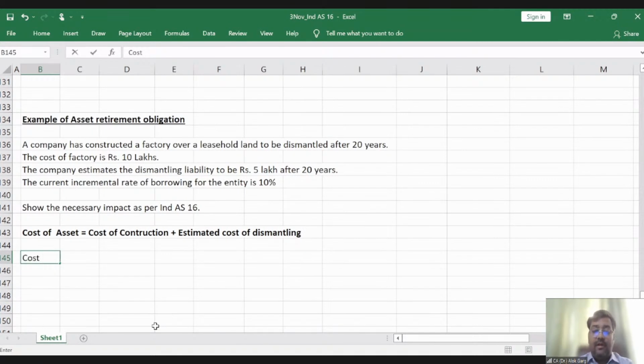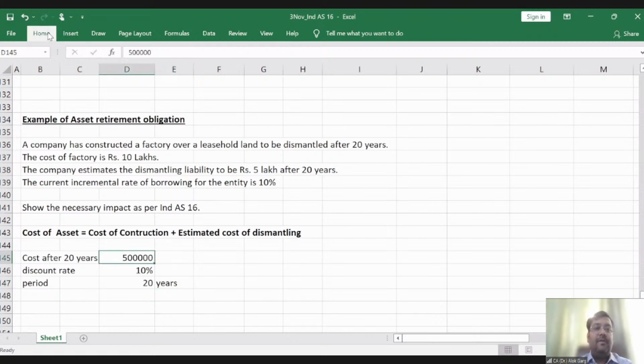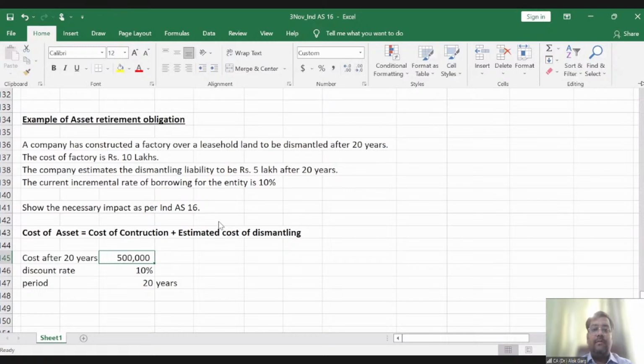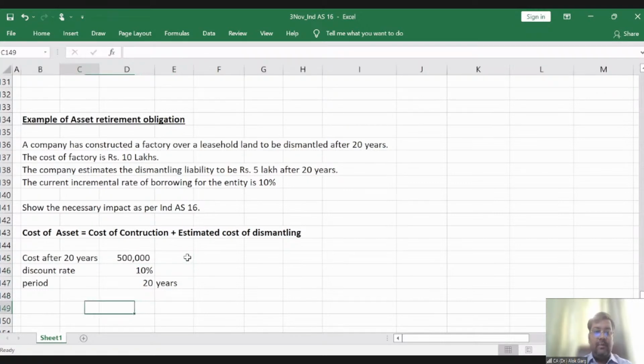So the estimated cost after 20 years is 5 lakh. Discount rate 10%. Period is 20 years. Present value factor, PVF.